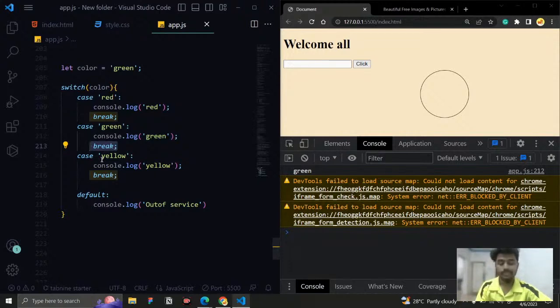Same like that. Because of that, we add a break statement for all. Once you complete the case coding and block of statements, you need to add this break statement. If you add the break statement, it will work.